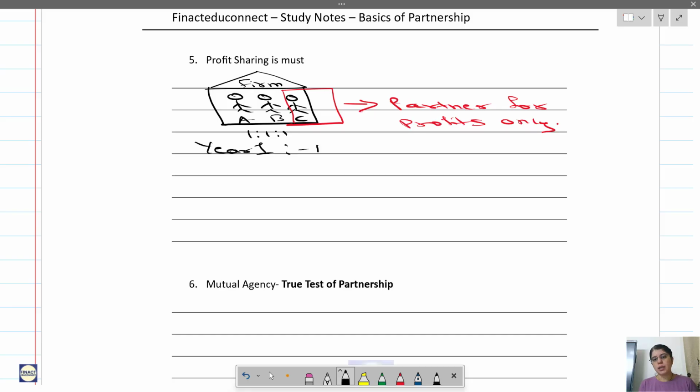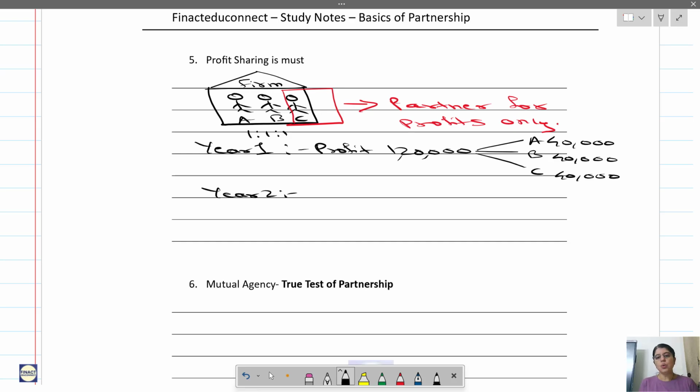In year 1, there was a profit of 1,20,000. This profit was distributed to A, B and C equally, so it comes to 40,000 each. Now, year 2, there is a loss.